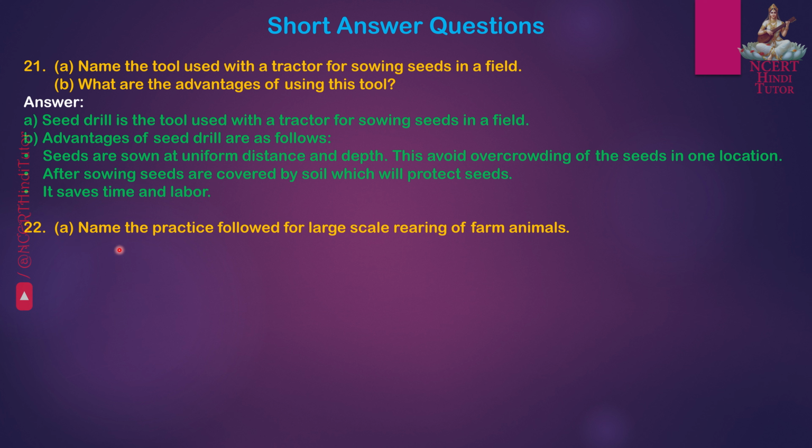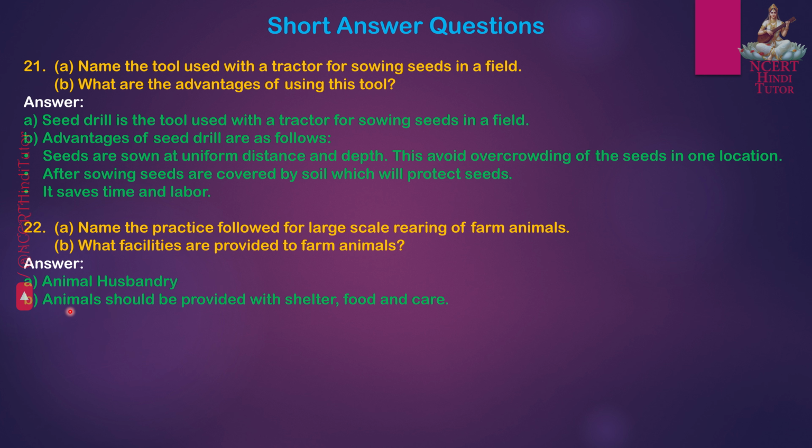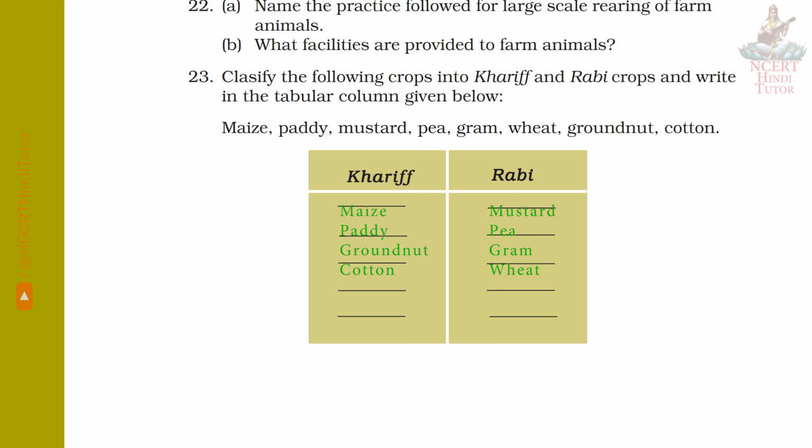Question 22a. Name the practice followed for large-scale rearing of farm animals. Answer: animal husbandry. B. What facilities are provided to farm animals? Answer: animals should be provided with shelter, food and care. Question 23. Classify the following crops into Kharif and Rabi crops and write in the tabular column given below. Kharif crops: maize, paddy, groundnut, cotton. Rabi crops: mustard, pea, gram, wheat.